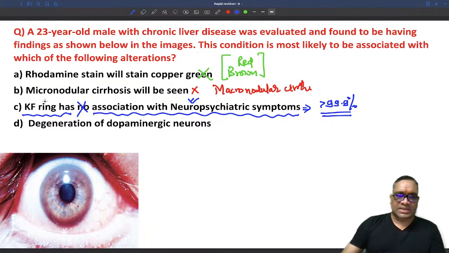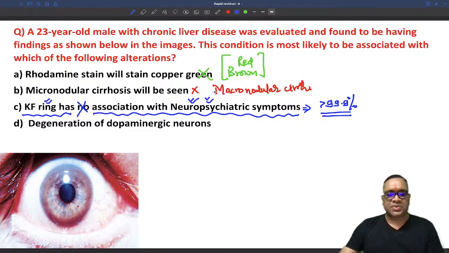So as an ophthalmologist, whenever you see a KF ring in Wilson disease, you can understand that this patient will have neuropsychiatric symptoms, and you should refer that patient to the psychiatry OPD also, right? So D is the correct answer.